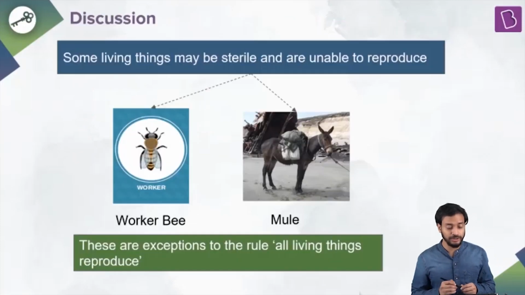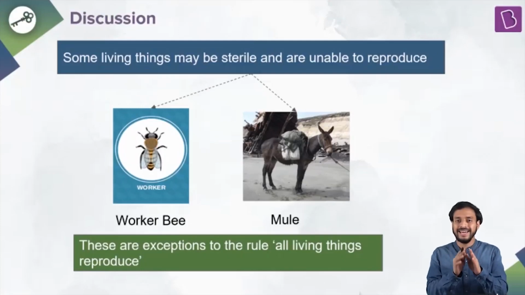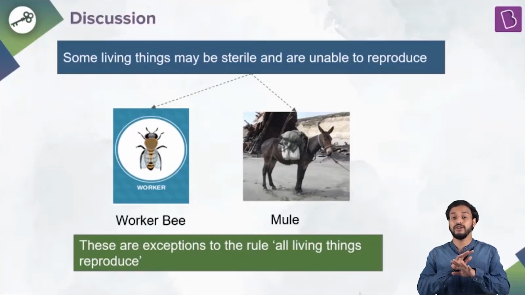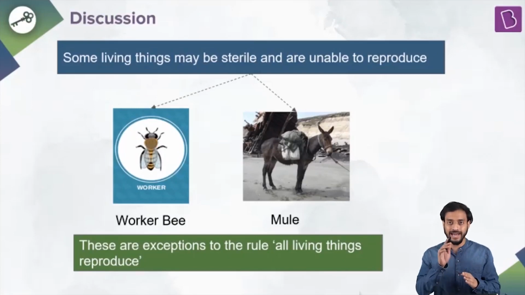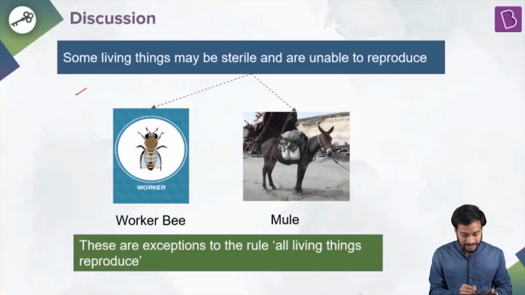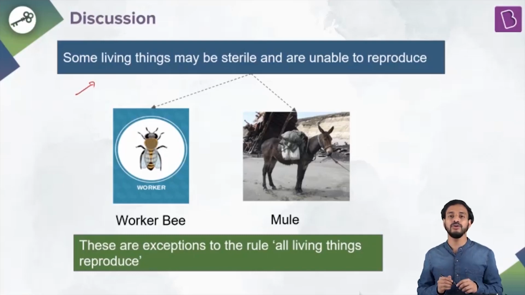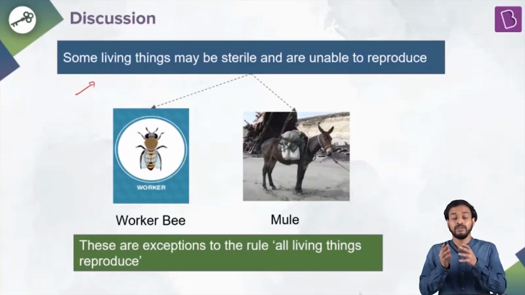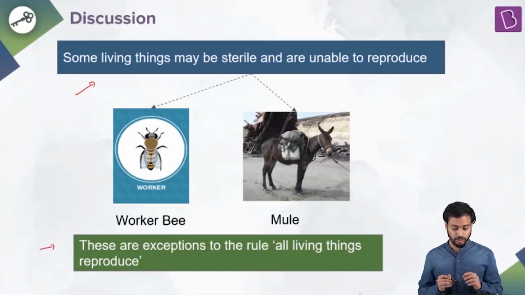Let's start the discussion. So, reproduction is a characteristic feature of the living organism, but it's not the defining characteristic feature of the organism because, see, some living things may be sterile and are unable to reproduce. Examples, the worker bees, mules, even if I talk about human beings, infertile couples, they cannot reproduce, right? But they are living organisms. Yes. So, these are exceptions to the rule. All living things reproduce. Hence, what would you say? You'll say that the living things, they reproduce. Reproduction is a characteristic feature of the living organism, no doubt about that.